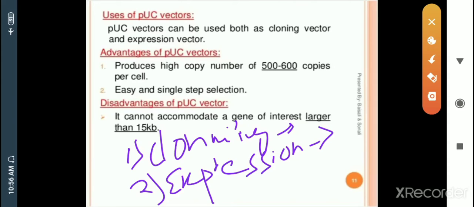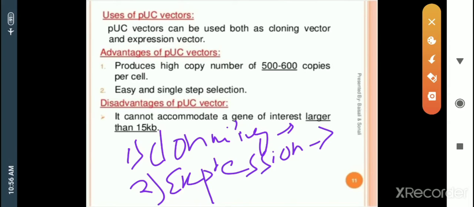And what are the advantages? The advantage of the pUC vector is that it produces a high copy number, 500 to 600 copies per cell. Each cell has the capacity to hold 500 to 600 pUC vectors. It also offers easy, single step selection. This is a very easy method.